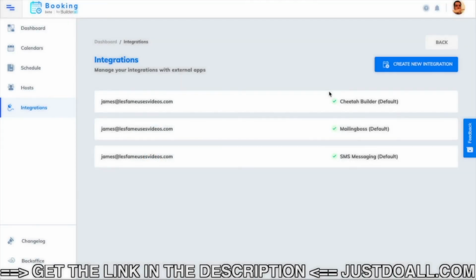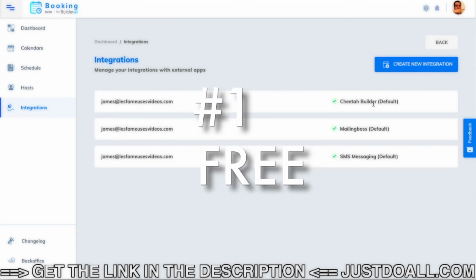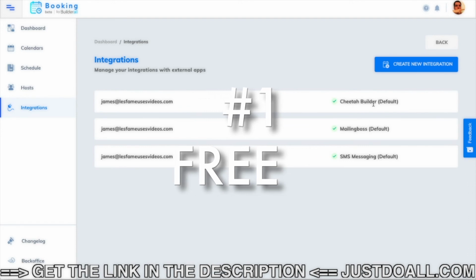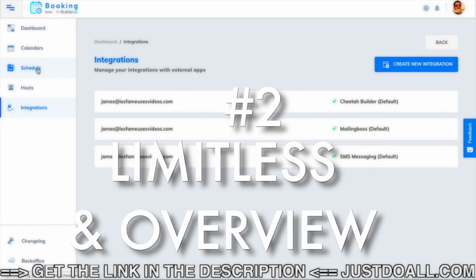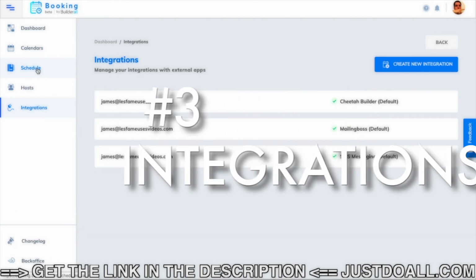So this was my third thing that I like about this booking app: the integration with the super checkout of Builderall, which means easy to take payment, and integration with all the other ecosystem of Builderall, and also with external tools. So I summarize. Number one is that this booking app is free when you already have a Builderall account. Second, that you have several calendars you can create, and you have an overview of all your meetings to come. That's good. And third is the integration.